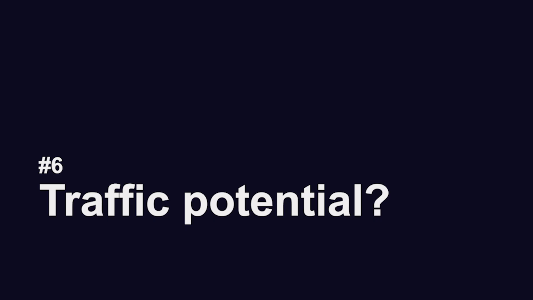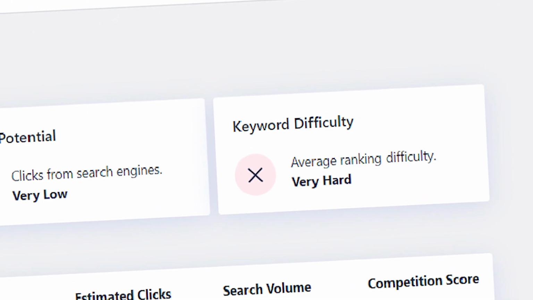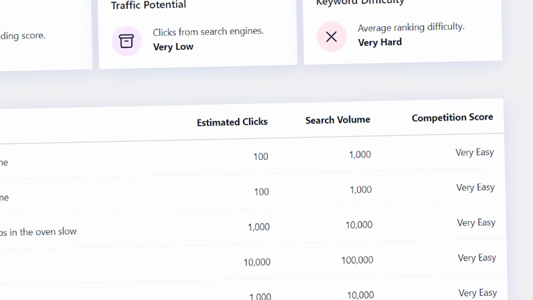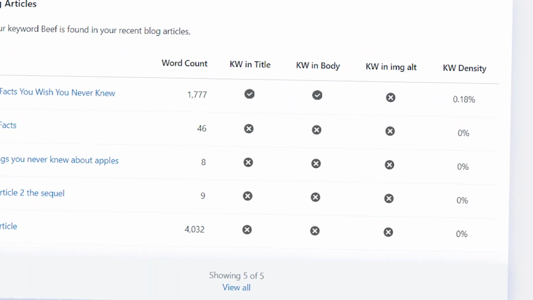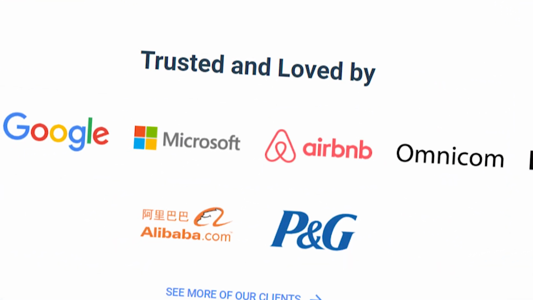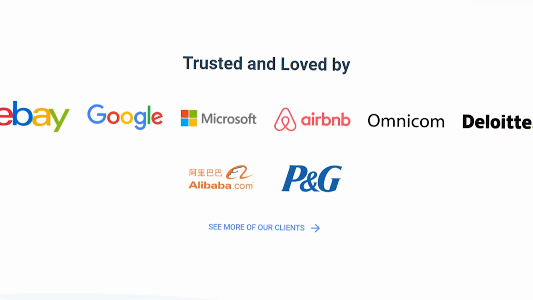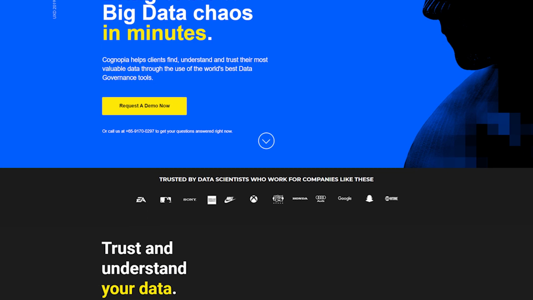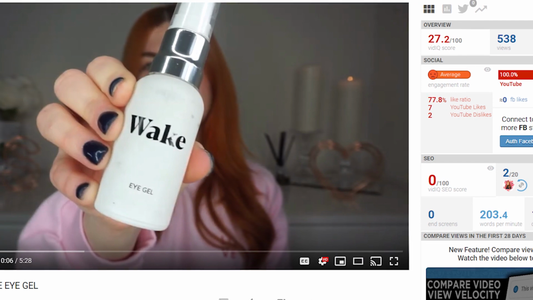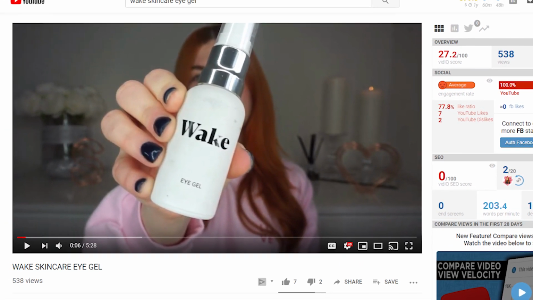Number 6, traffic potential. Conduct full keyword research to determine long-tail keywords that are easy to rank for and produce the most monthly traffic. You can use Fatmetrics, or you can use other tools like SEMrush or Ahrefs. This must include backlink research and further outreach in order to get those backlinks. For high difficulty keywords and phrases, outreach to be featured on other websites in return for backlinks may prove to be more beneficial. This enables you to piggyback off their existing audience, while also producing more backlinks to make future and existing rankings easier to obtain and improve upon.